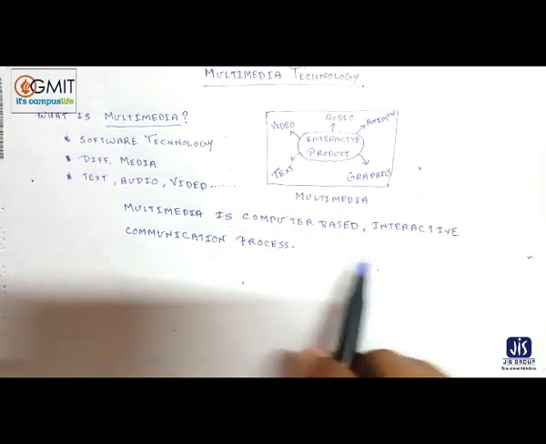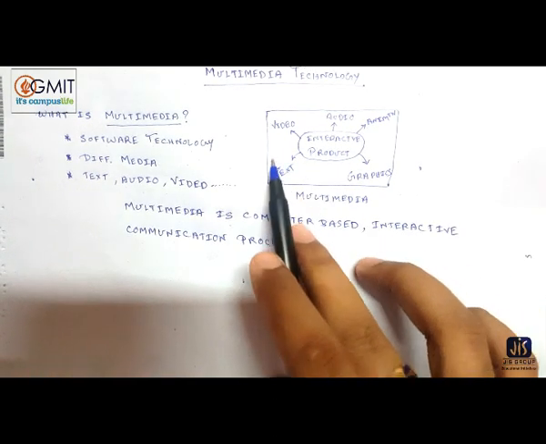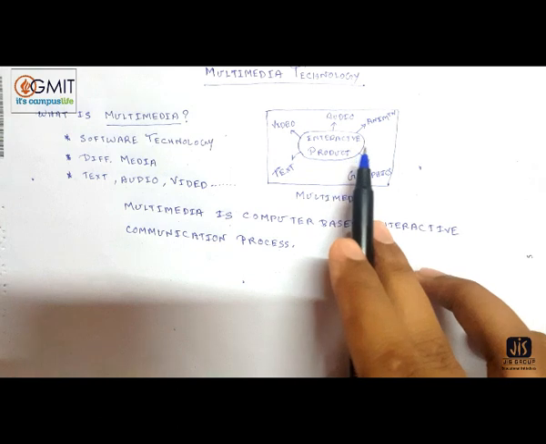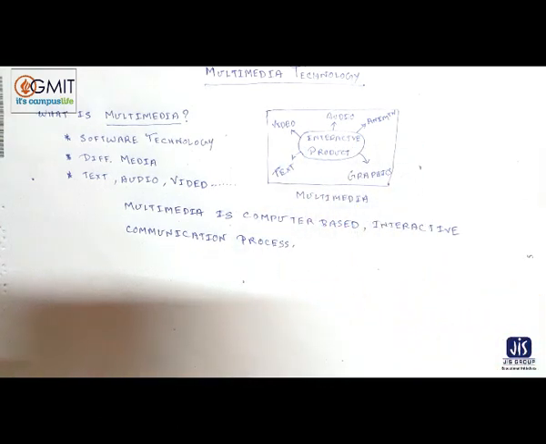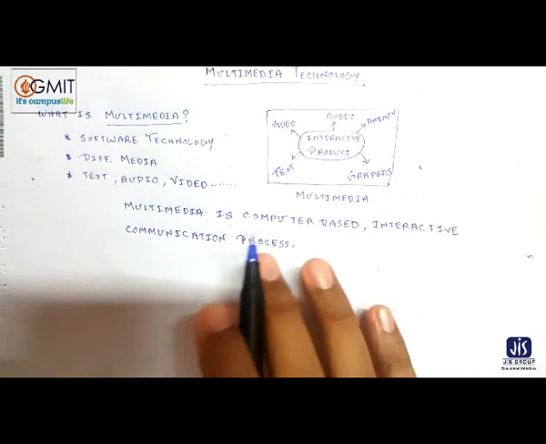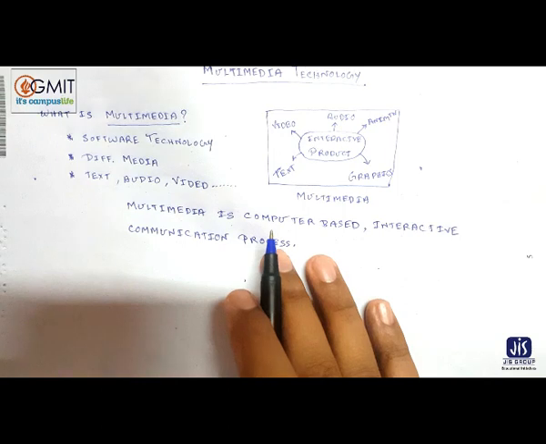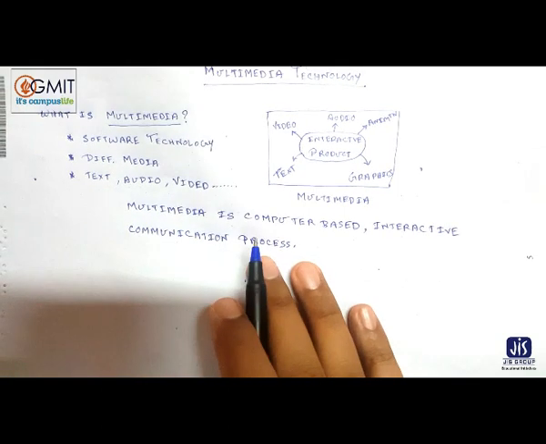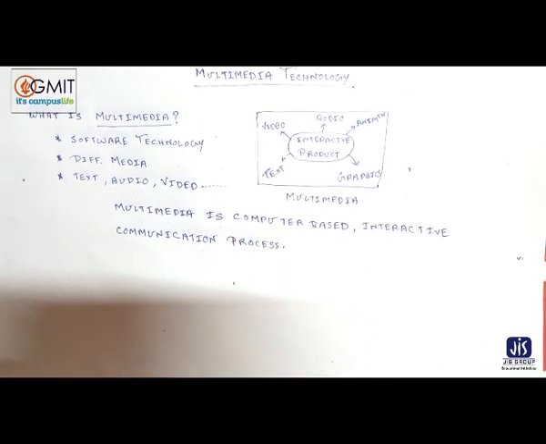Interactive, why interactive? Because they are using any two or more than two combination of video, audio, animation, graphics or text. Clear? So this is our multimedia technology.